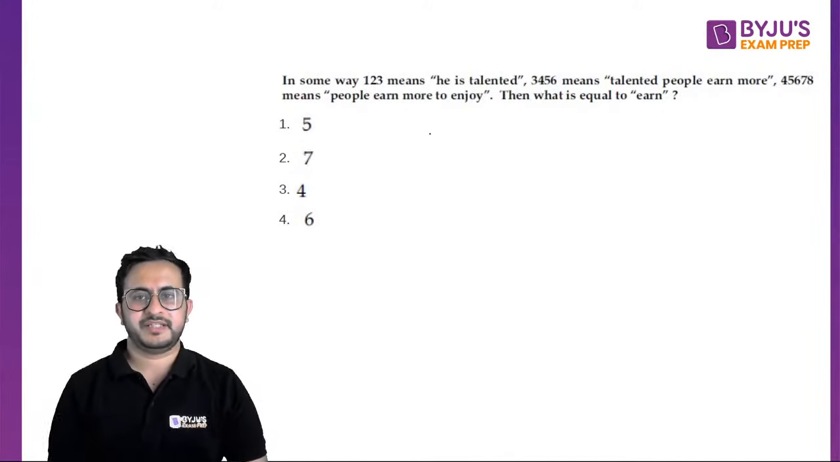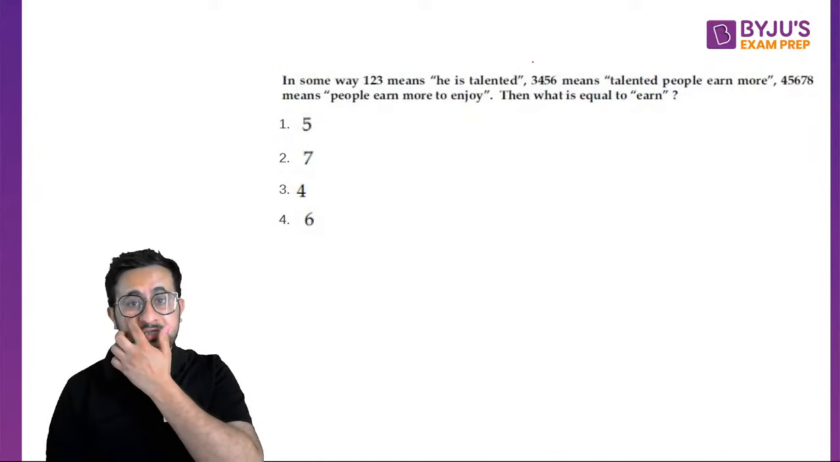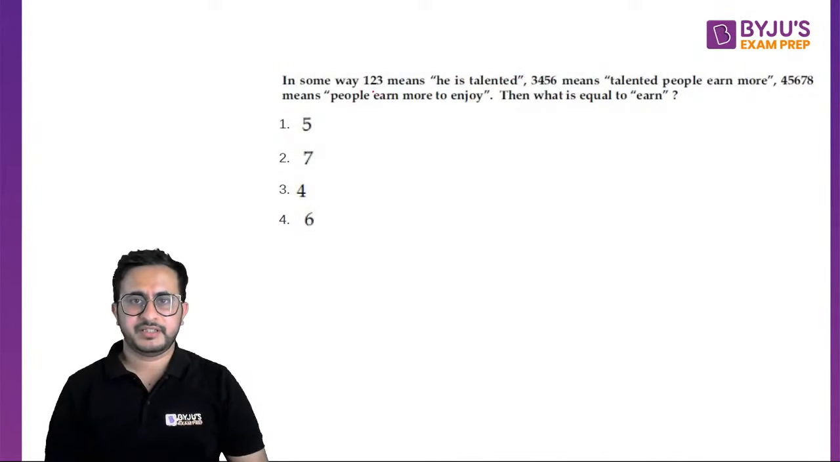So 1, 2, 3 means he is talented. 3, 4, 5, 6 means talented people earn more. 4, 5, 6, 7, 8 means people earn more to enjoy. Right? Now, if you see this, in these two, 3 is common, right? And talented is common. So talented is 3, right? Then 4, 5, 6 people earn more, and this is again 4, 5, 6 is people earn more, right? So we cannot determine actually.